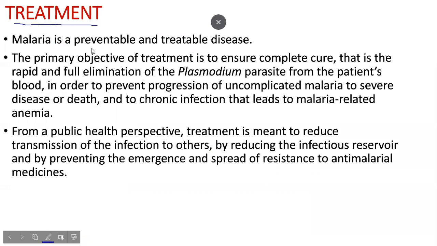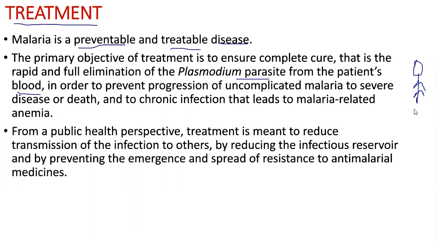The treatment for malaria: it is actually a preventable and treatable disease. The primary objective of the treatment is, if this is a person who is infected with malaria, you want to get the parasite completely out of the person's blood, or else it will lead to death and a chronic infection, that is malaria related anemia. So why does it lead to malaria related anemia? Because like I explained, it destroys all the RBCs, so the person will die due to anemia. So the first primary objective is to remove the parasite completely.